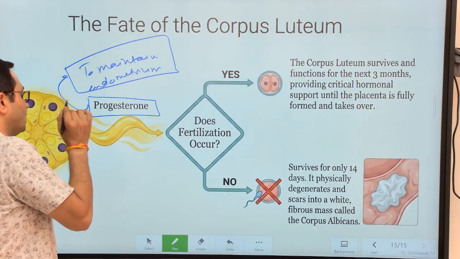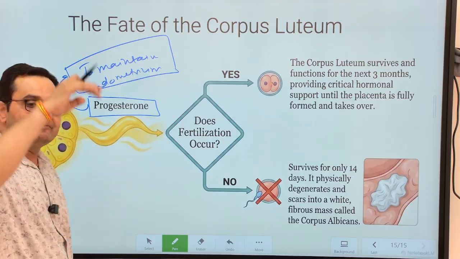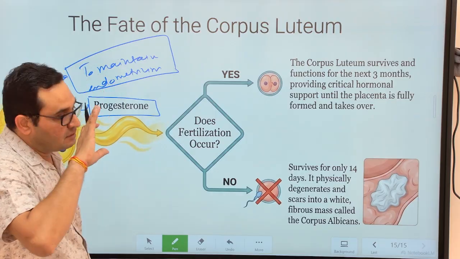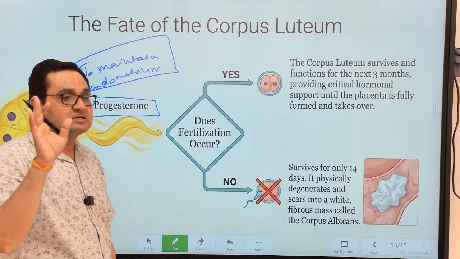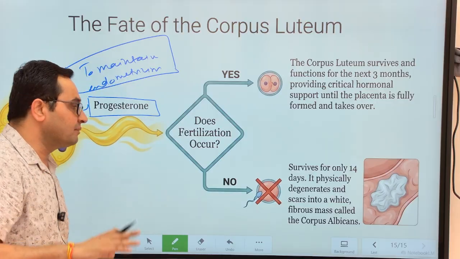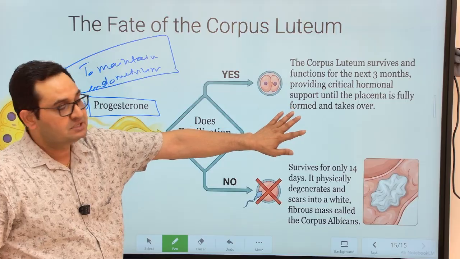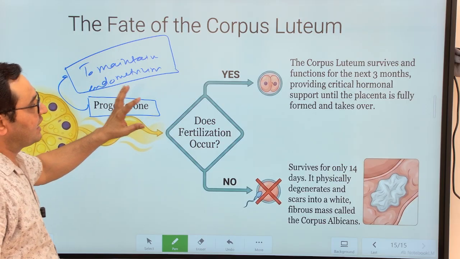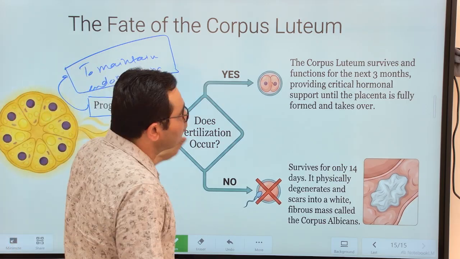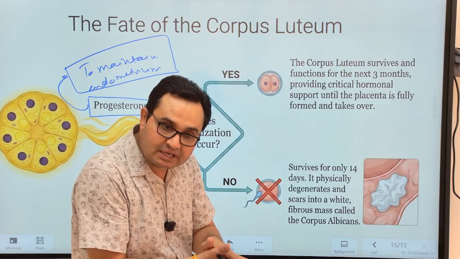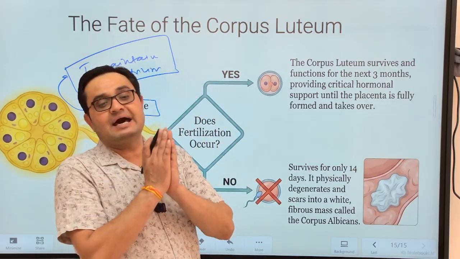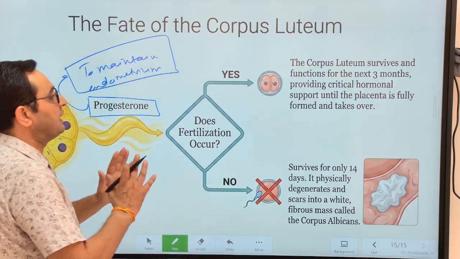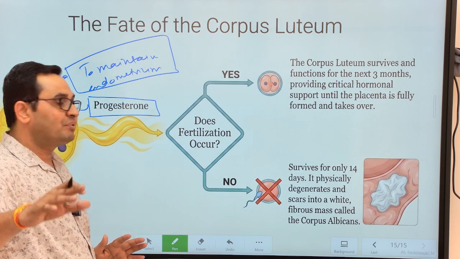And if the corpus luteum degenerates, the level of progesterone will decrease, resulting in a condition where the embryo will not implant on the endometrium. So if fertilization happens, the corpus luteum will be maintained for the next nine months, and it is now known as the corpus luteum of pregnancy. It continuously produces a large amount of progesterone, which maintains the endometrium for implantation and continuation of pregnancy.